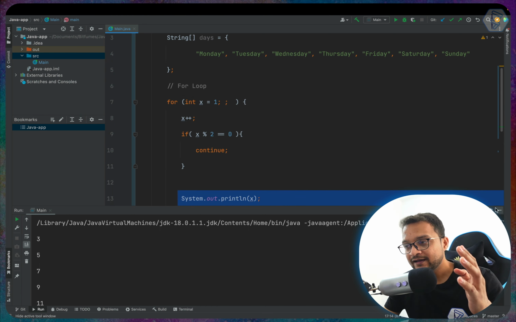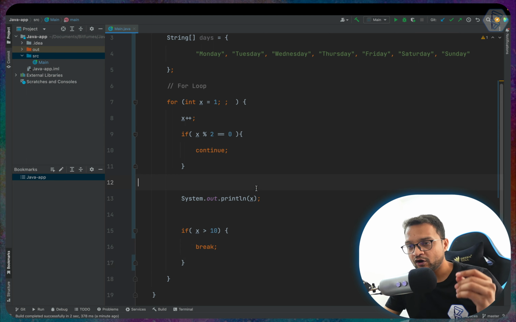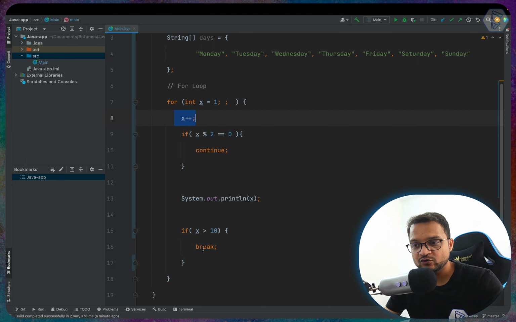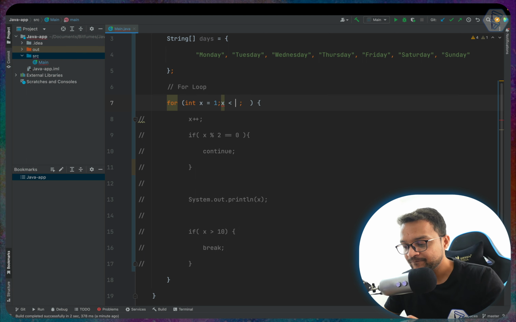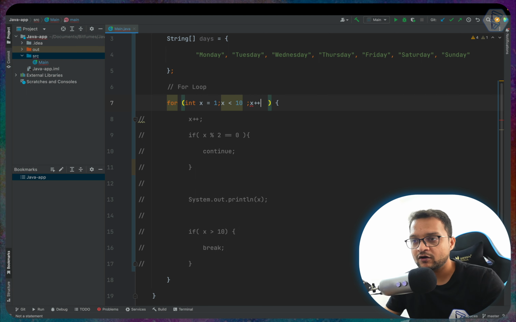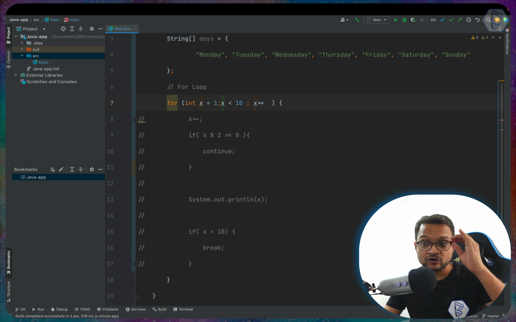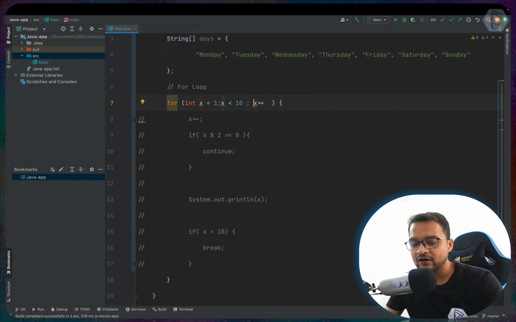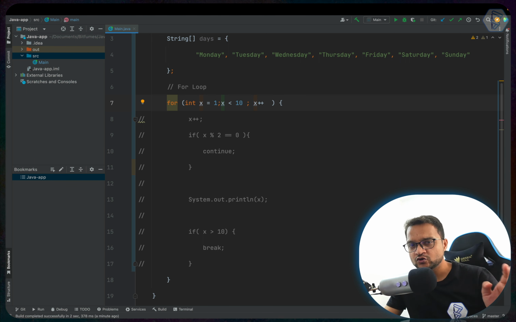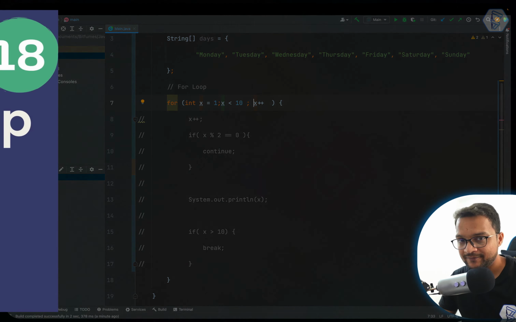So this is how for loop works. You can either manually do increment and break or continue, or you can just say hey, all these things should be inside of this block of statements of this for loop. Very nice. So if you are not getting it, I will suggest you to just go back and re-watch this video, because it's very important to understand how loop works. And now let's understand do and do while loop in Java.